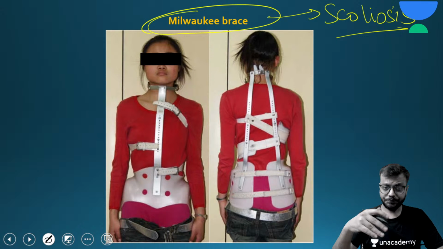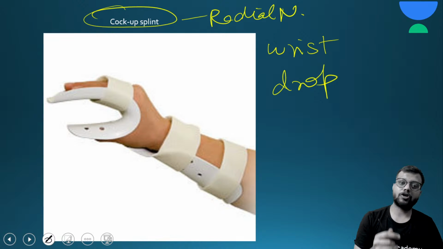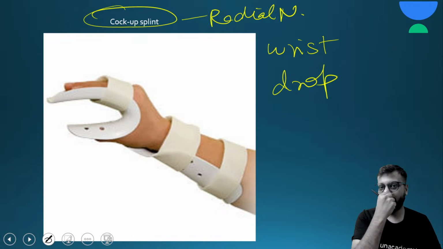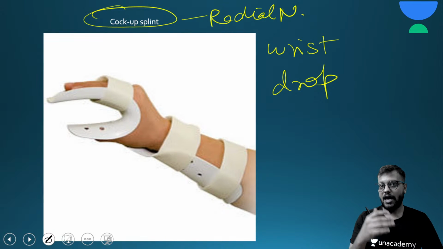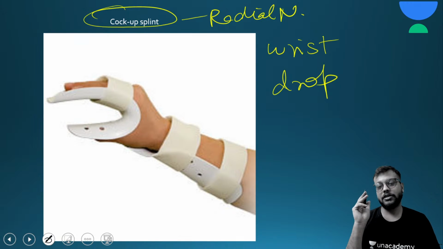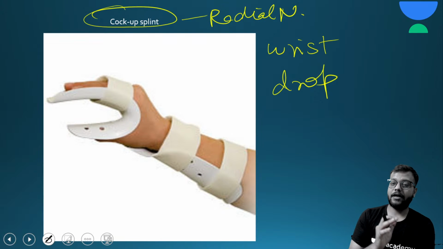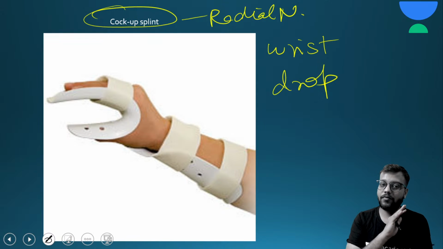Wherever such pictures come, you just take a screenshot of these pictures and save it in your gallery, and whenever you get time, like 5 to 10 minutes in a day, if you see 40-50 such images, first of all you will never forget that image, and also it is the best way to revise, and you will never face any problem in image based questions.